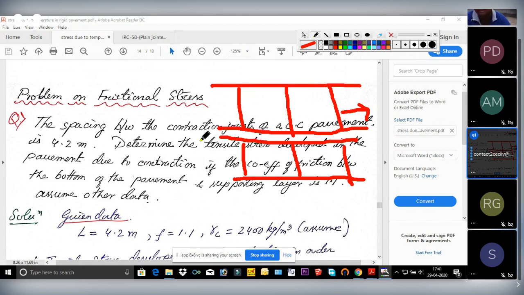So they are saying that the spacing between the contraction joints, which are transverse joints. Suppose this is one contraction joint, this is another, and another contraction joint. So their spacing is how much? They are saying it is 4.2 meter. And this is your L. For a particular slab, this value will be your L value. So this is your L.